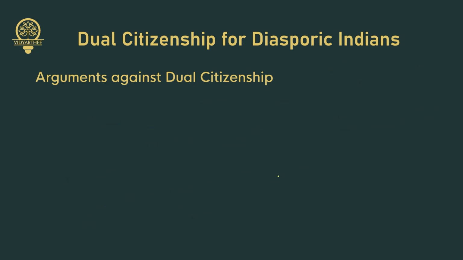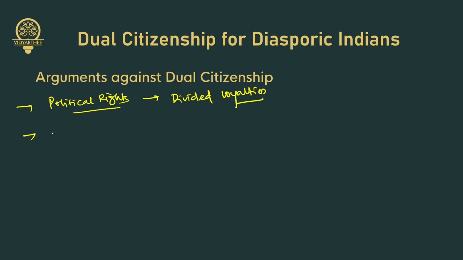Now let's talk about the arguments against dual citizenship. First is political rights. Citizenship entails full political rights, including voting and participation in governance. Allowing dual citizenship could lead to divided loyalties. So, the first concern is divided loyalties. Second is potential risks.